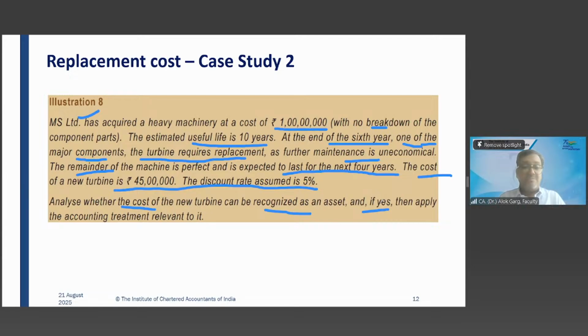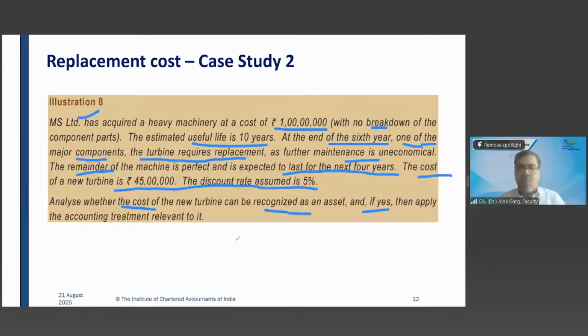Suggest to me. This machine already has one turbine. Now you purchase another turbine, but the machine will have only one turbine. So how will you add two turbines into one machine in the books of accounts? Sir, we will derecognize the first turbine, or get it into scrap. The old turbine you will de-recognize, the new turbine you will recognize, right? That's what you are saying.